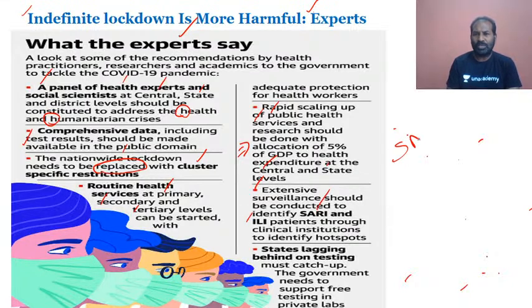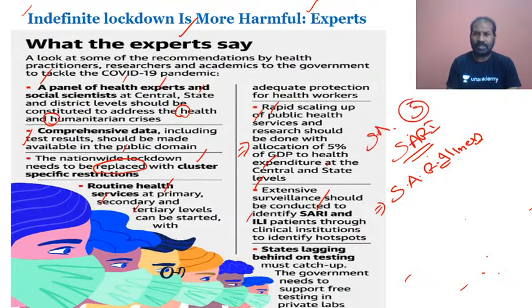So SARI is what it is. You have heard about SARS, but it is SARI. SARI is severe acute respiratory illness. So tests have to be conducted for severe acute respiratory illness, not for syndrome. S is for syndrome in SARS, but here in SARI, I is illness.